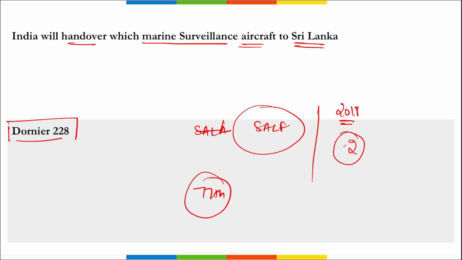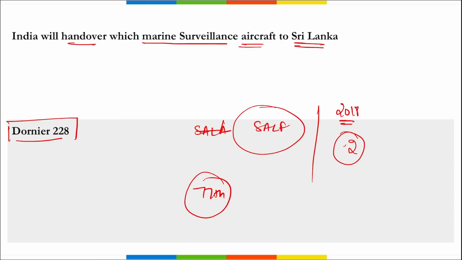Following the request, India decided to provide a Dornier 228, which was a part of the Indian Navy's fleet, correct? It was provided to Sri Lanka free of cost for a span of 2 years. In 2022, India handed over the first Dornier maritime surveillance aircraft. This first one was returned to India after 1 year for maintenance, and now the second Dornier 228 maritime surveillance aircraft was provided to Sri Lanka.